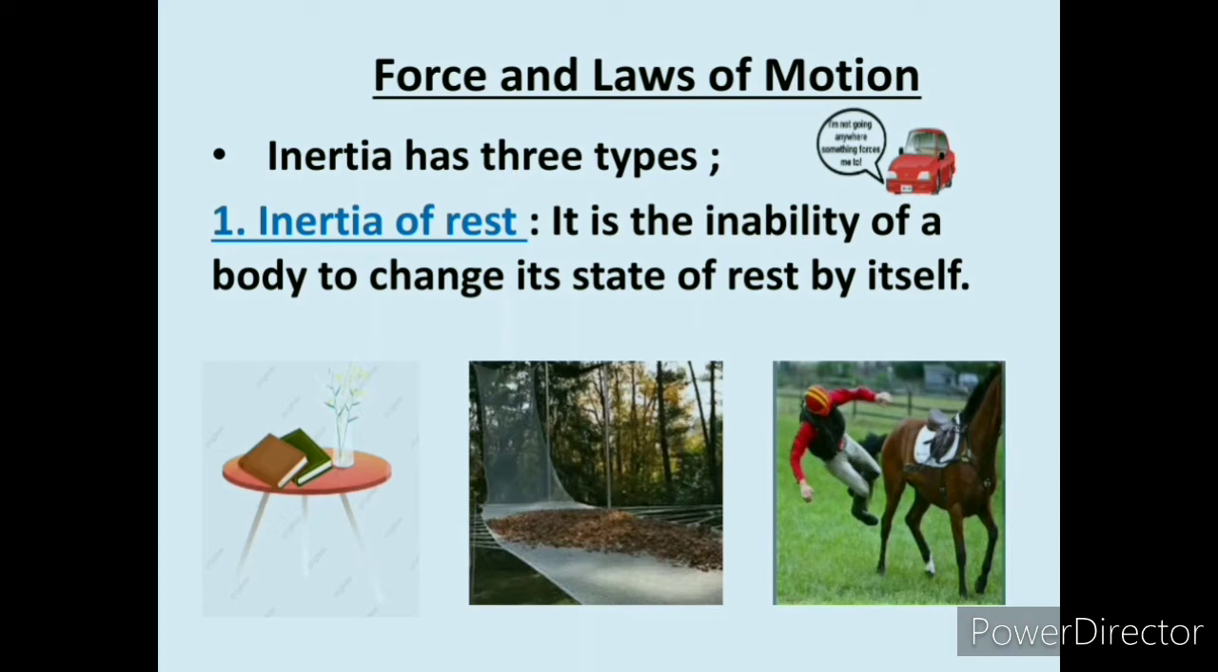When a horse starts suddenly, the rider tends to fall backward. This is because the lower part of his body starts moving with the horse, but the upper part tries to remain at rest due to inertia of rest. So these are some examples of inertia of rest.